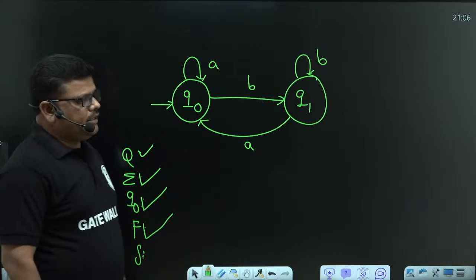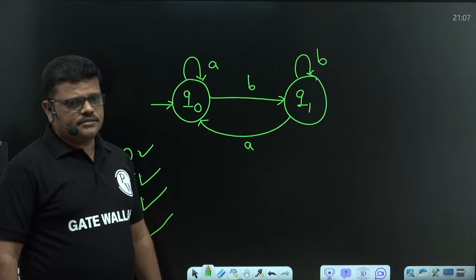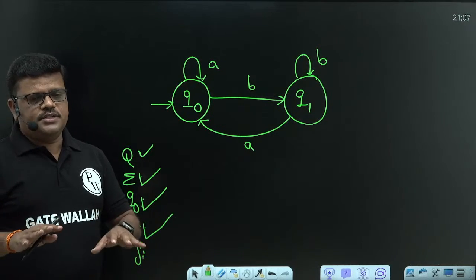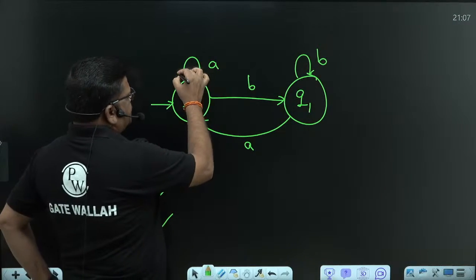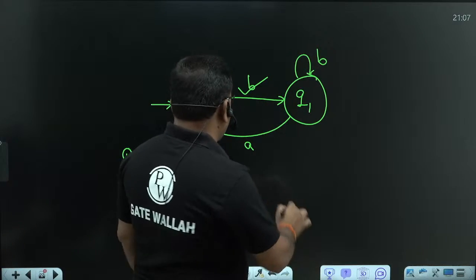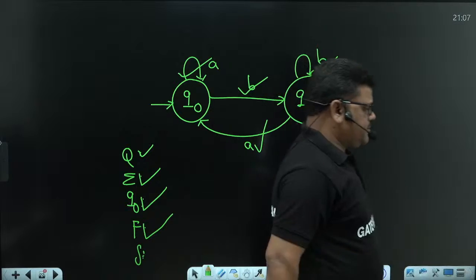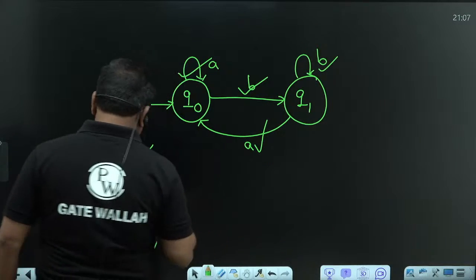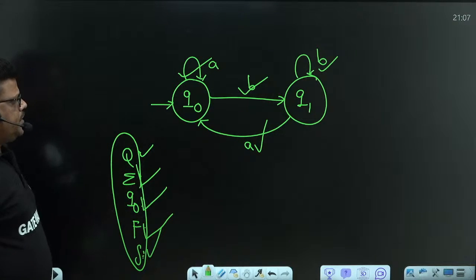Delta is the transition function. What is the transition function? For every state on every input symbol, does a transition exist or not? So for Q0 on A a transition exists, on B a transition exists. Q1 on A a transition exists, on B a transition exists. The transition function is also clearly satisfied here. All of the 5-tuple definition is satisfied by this automata. This automata is clearly a DFA.